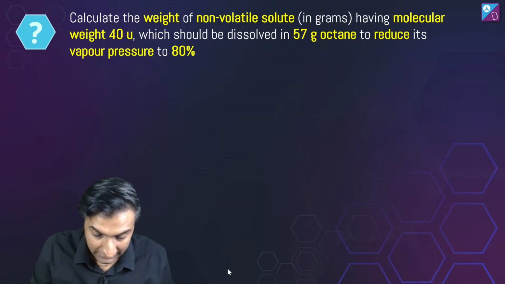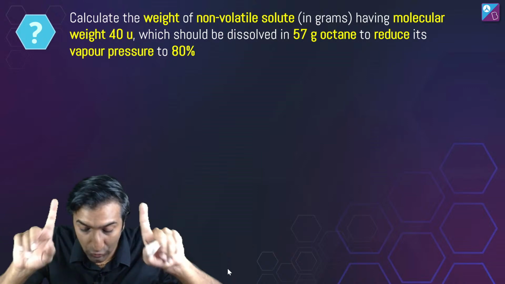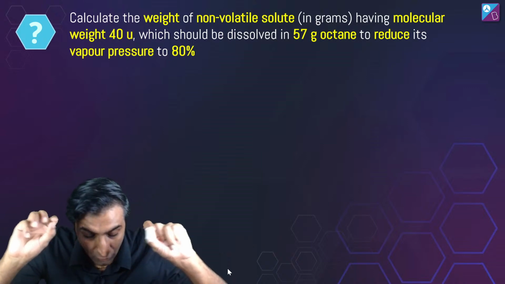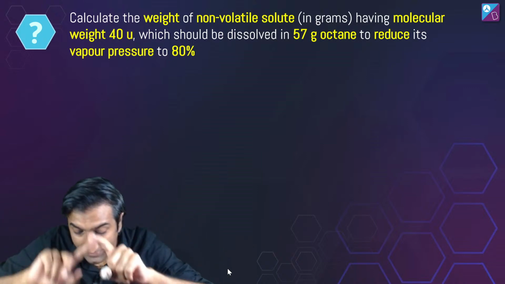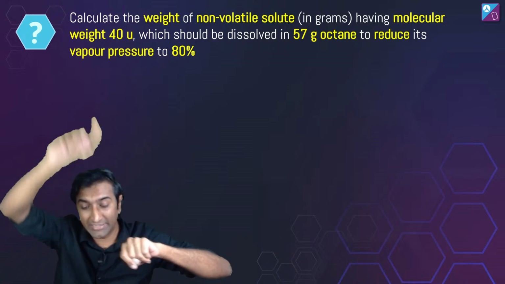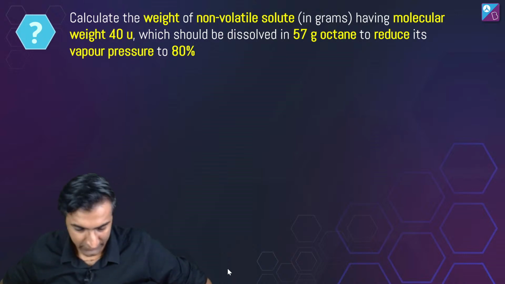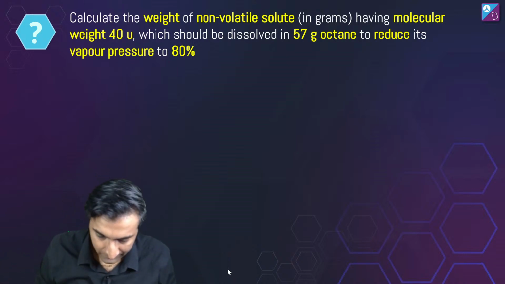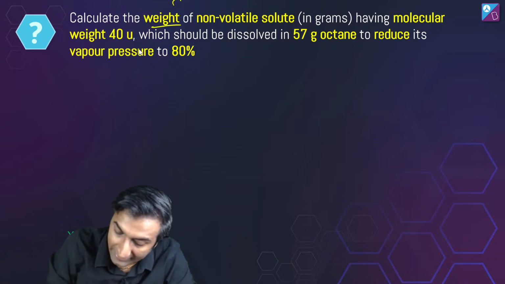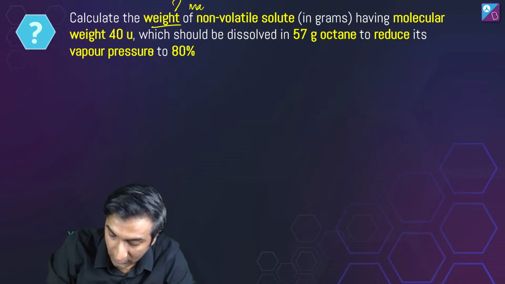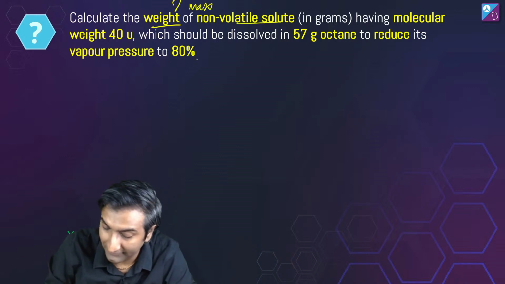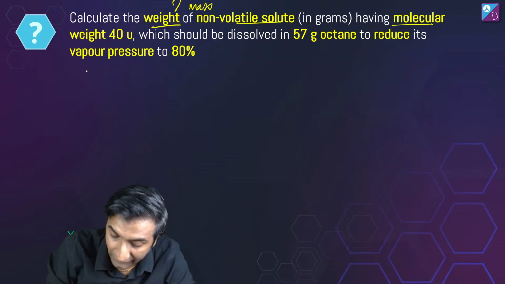Okay. Calculate the weight of non-volatile solute in gram having molecular weight 40 u, which should be dissolved in 57 gram octane to reduce its vapor pressure to 80%. Oh, three things are given. We have to calculate the weight, meaning mass, of non-volatile solute, so it's about colligative properties. Having molecular weight of 40 u.